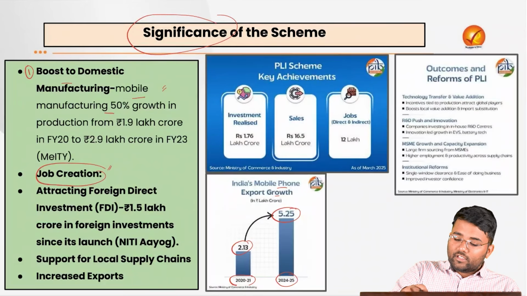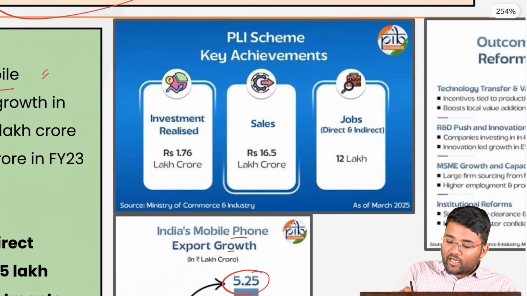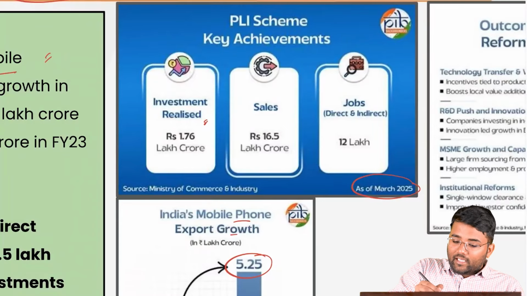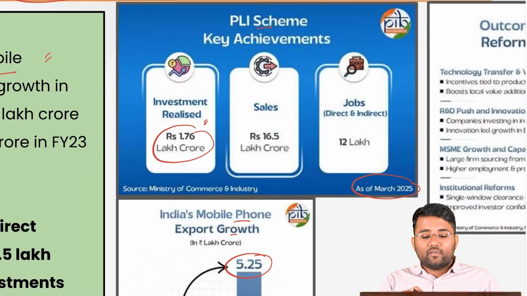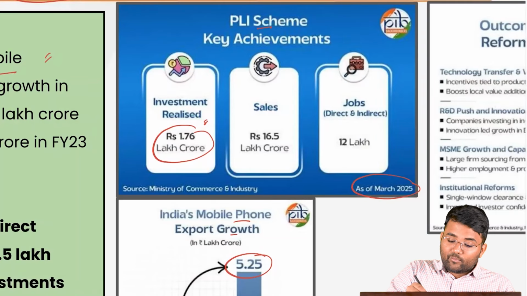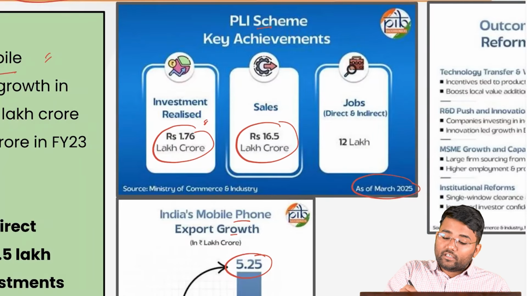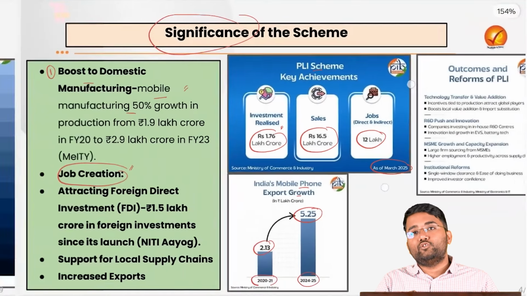And if you see this data, as of March 2025, the investment that was realized in the PLI scheme was 1.76 lakh crore. The sales were around 16.5 lakh crore, and it has created more than 12 lakh direct and indirect jobs.